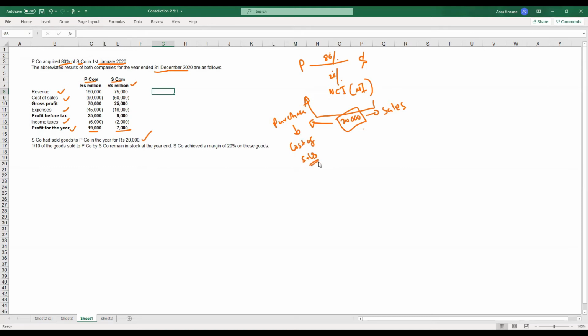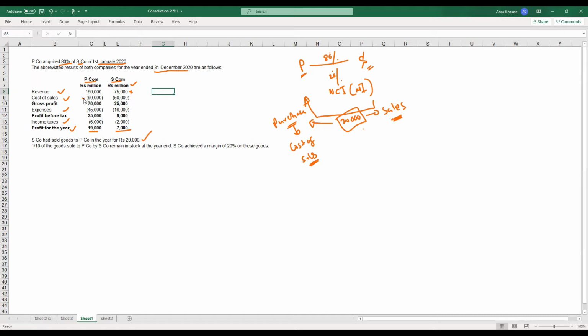As we discussed, when there is any intercompany sales or purchases, we need to eliminate those transactions. So we need to remove this 20,000 sales from S company's books, which is this figure 75,000, and the parent company's purchases, which is in the cost of sales.